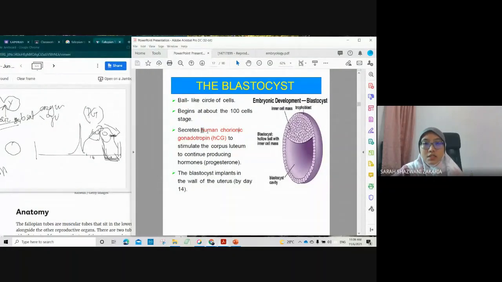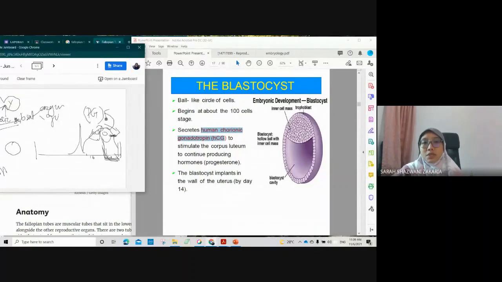When HCG is present, the corpus luteum will maintain the integrity of its cells so that they can still produce progesterone.